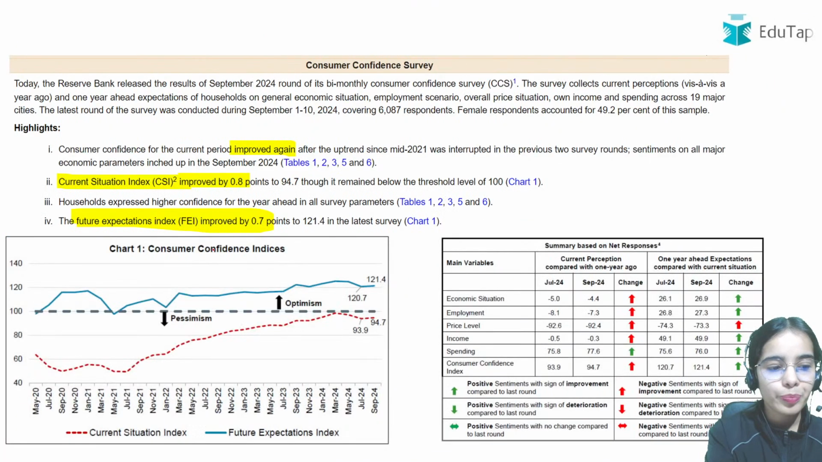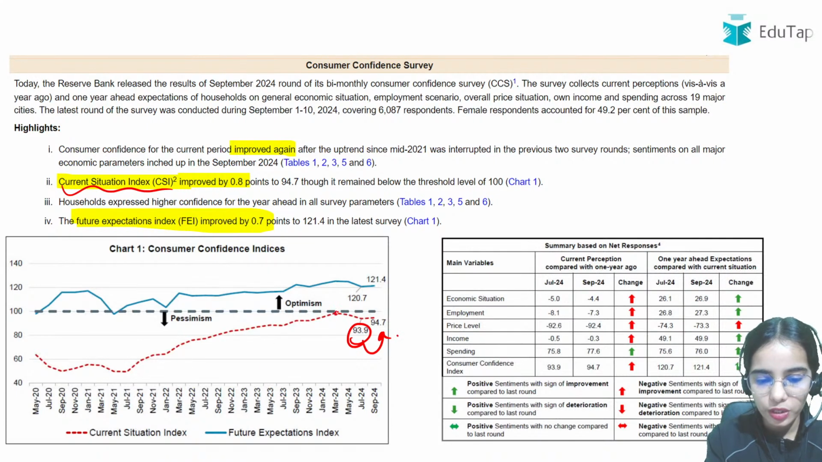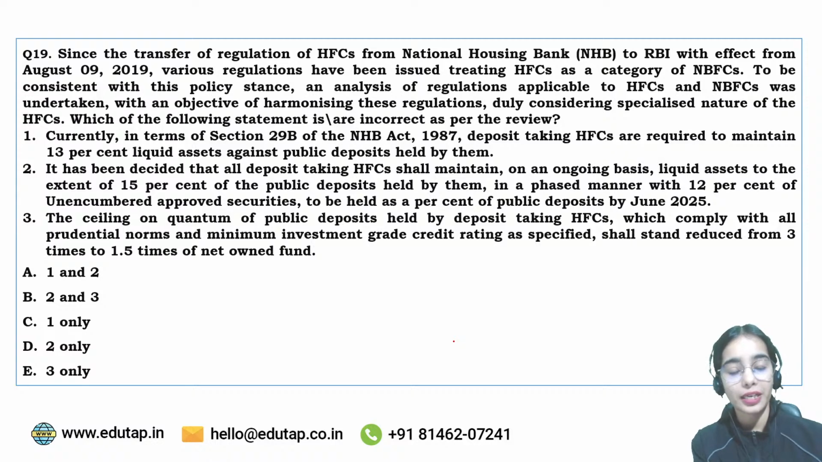Okay, so this is the basic idea. There is an improvement in the current situation index from 93.9 to 94.7. In the last 2 surveys it was decreasing, but now it has improved slightly from 93.9 to 94.7.